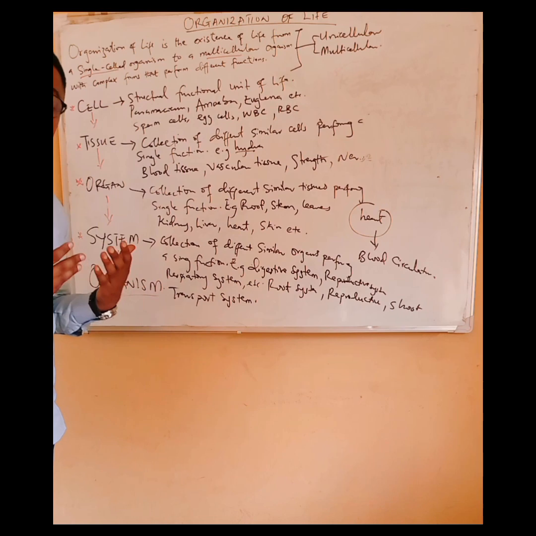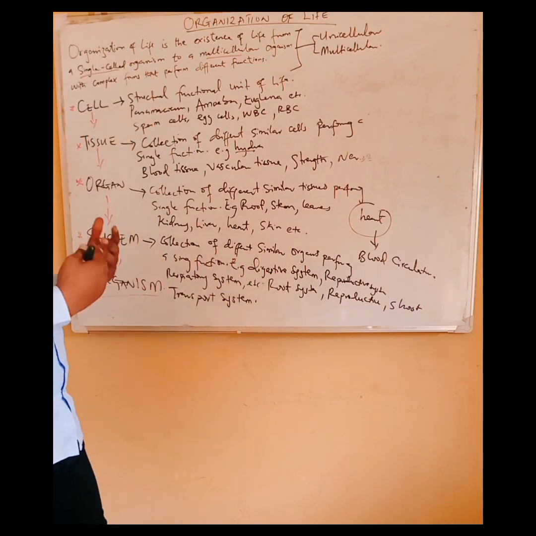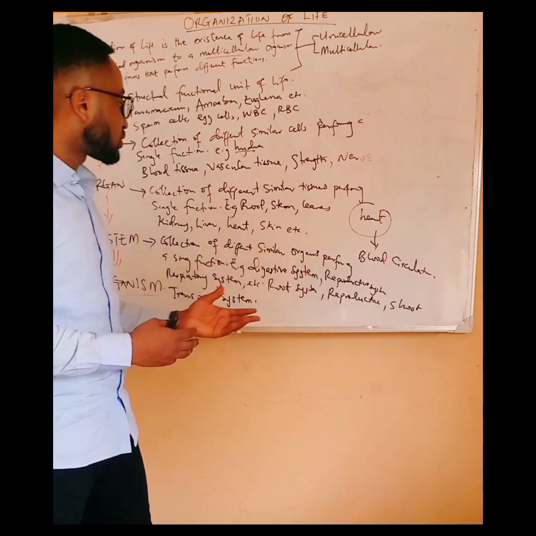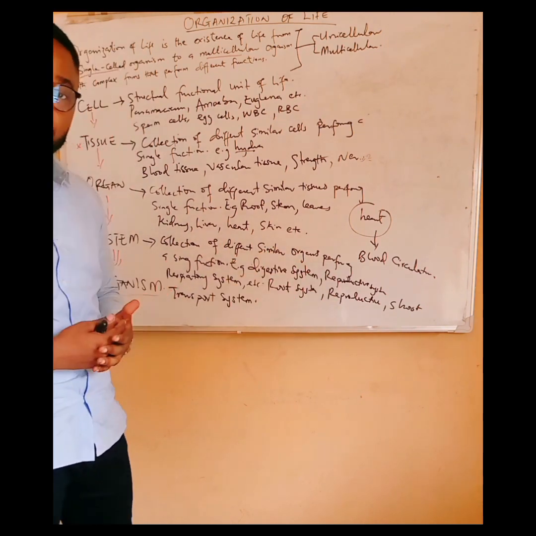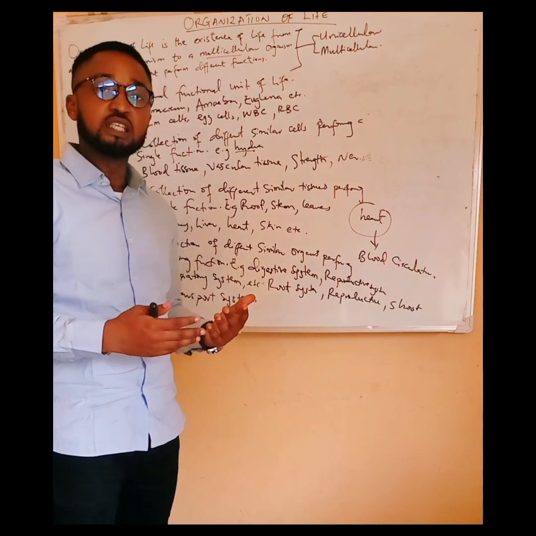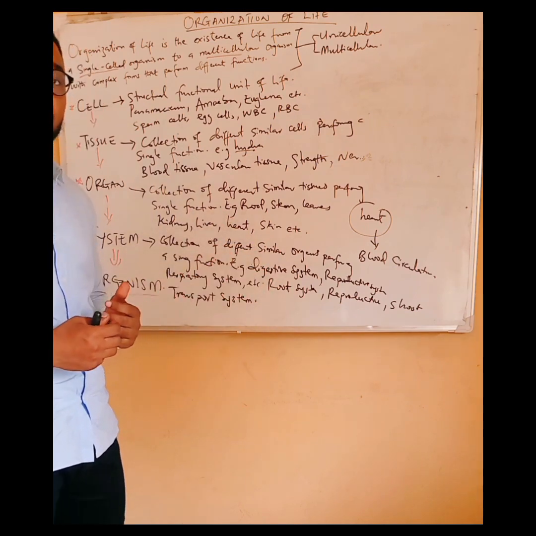For example, one of the characteristics of living things is excretion. The excretory system is responsible for that. Another one is reproduction. We have the reproductive system. Each of these systems, for example, we have the digestive system for nutrition. The digestive system comprises the esophagus, the stomach, the mouth, and so on and so forth. These are different organs that are found in the digestive system.